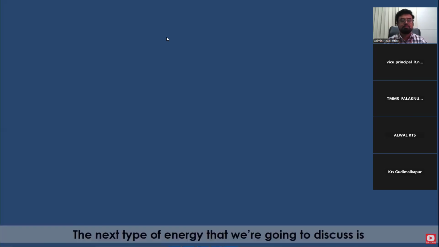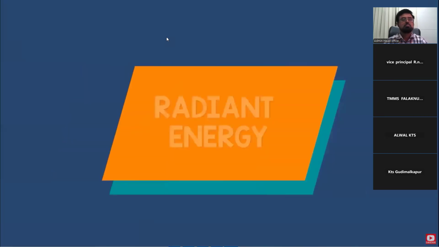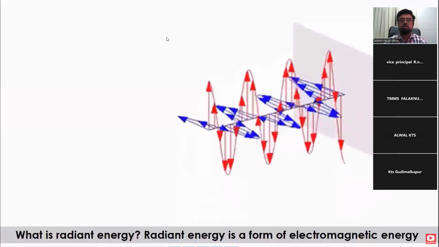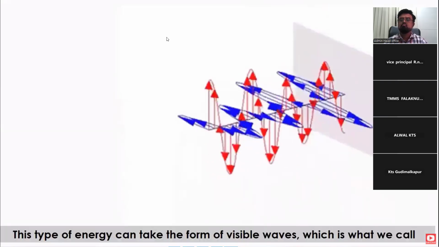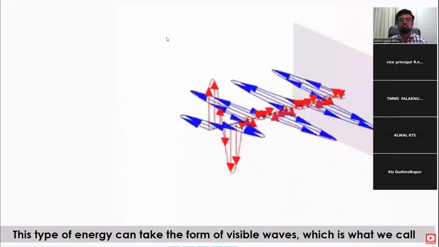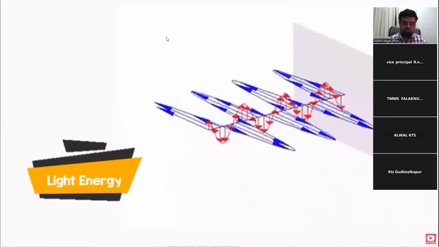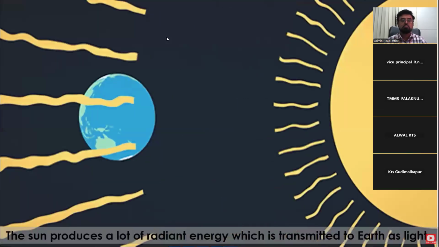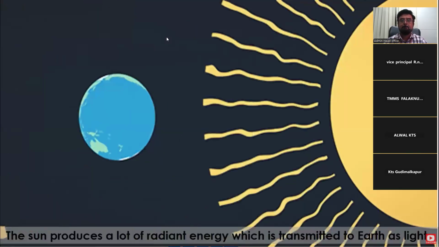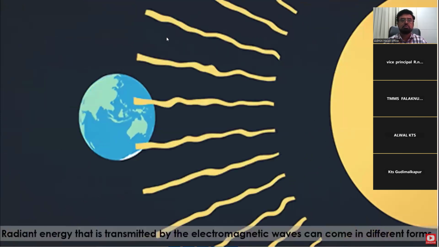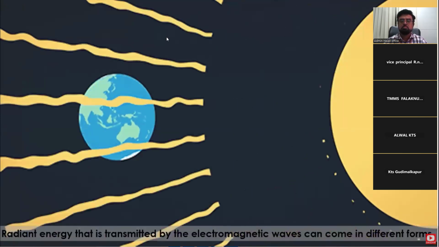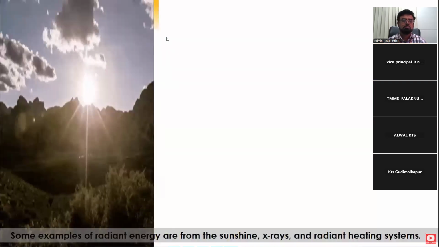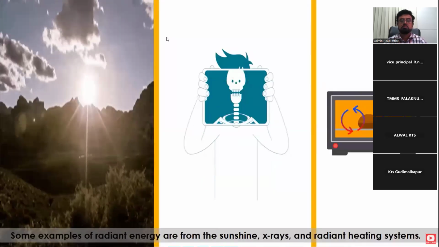The next type of energy that we're going to discuss is radiant energy. So what is radiant energy? Radiant energy is a form of electromagnetic energy. This type of energy can take the form of visible waves, which is what we call light energy. But we will be talking about light energy later. The sun produces a lot of radiant energy, which is transmitted to Earth as light. Radiant energy transmitted by electromagnetic waves can come in different forms. Some examples are sunshine, X-rays, and radiant heating systems.